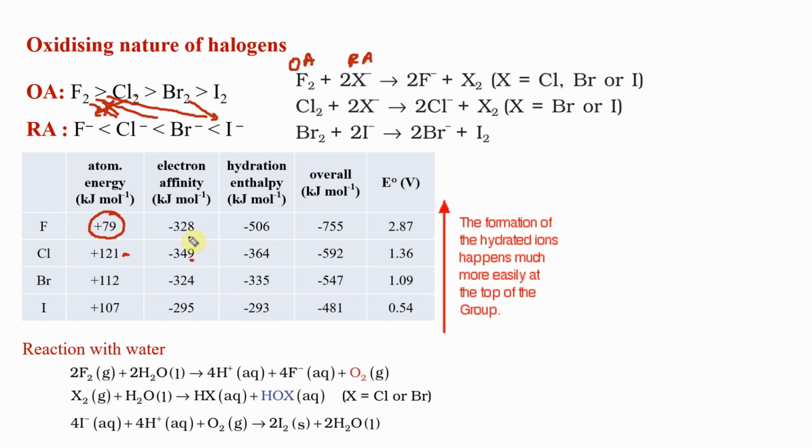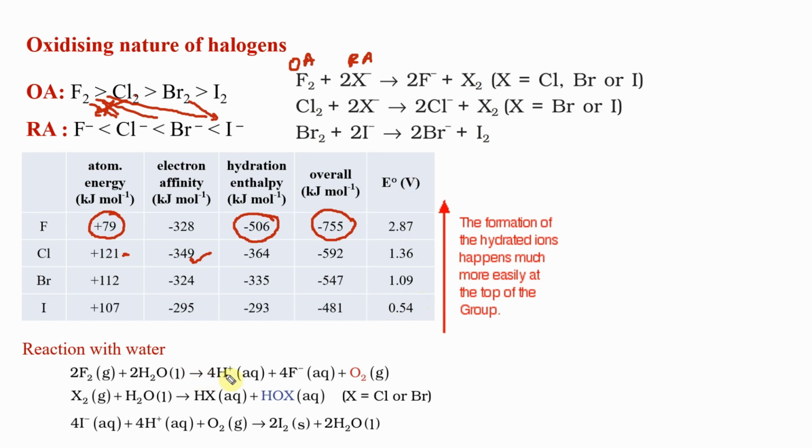What you want to know, look at it. Fluorine has very high charge density, F minus, so very high hydration energy, exothermic. So overall, as a process, fluorine loves to be an oxidizing agent. So accordingly, the E0 values are there. The formation of hydrated ions happens much more easily at the top of the group. So this is a combination of all the chemistry we have learned so far.